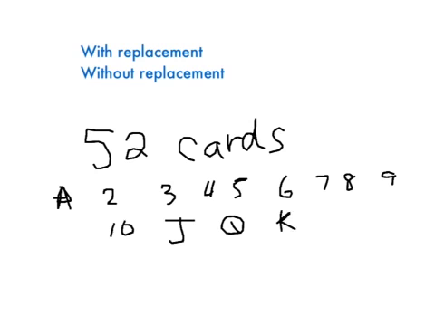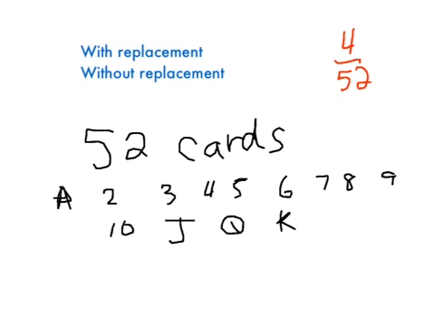And there's 4 of each of those cards. So let's say it says, what's the probability of picking a 10? Well, there's 4 tens, so this is pretty easy, 4 out of 52. Okay, what would be the probability that if I picked twice, I would pick 2 tens?